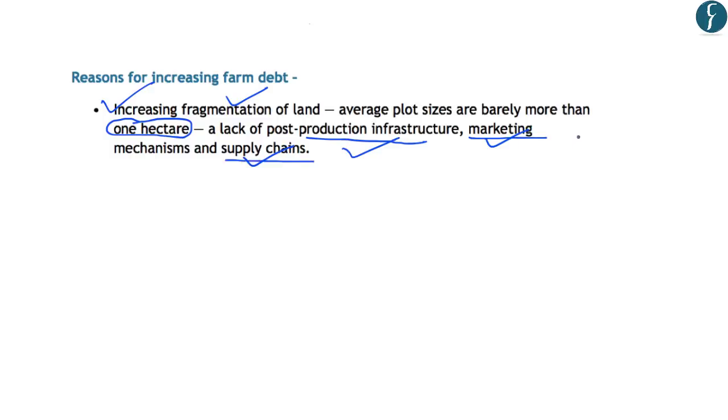Now, in most of the cases, due to the lack of proper supply chain and marketing mechanisms, farmers end up selling their products at a very low price. However, when these products enter the actual market at the retail level, their prices are almost 10 times high at times. So that is why these are few reasons for the increasing debt of farmers, because most of their products are not fetching them good incomes.